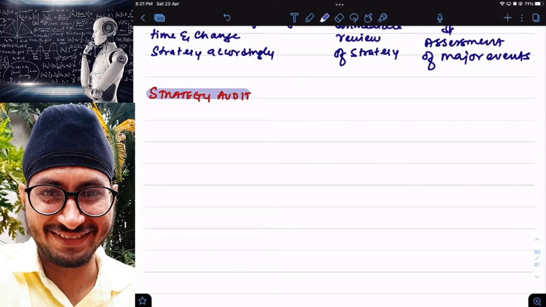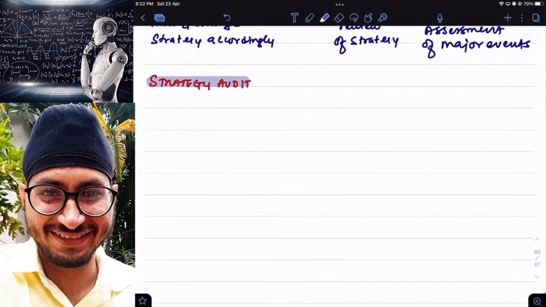Sir, what is the guarantee that the strategy I have prepared is going to give me success, not a failure? What is the guarantee that the strategic management process of my business is properly working, that my vision, objectives and goals I'm achieving or not? If I want to know this, then I will go for strategy audit. Simple. What is the strategic management process? Achievement of mission, vision, objectives and goals. Tomorrow we are going to discuss that concept only.